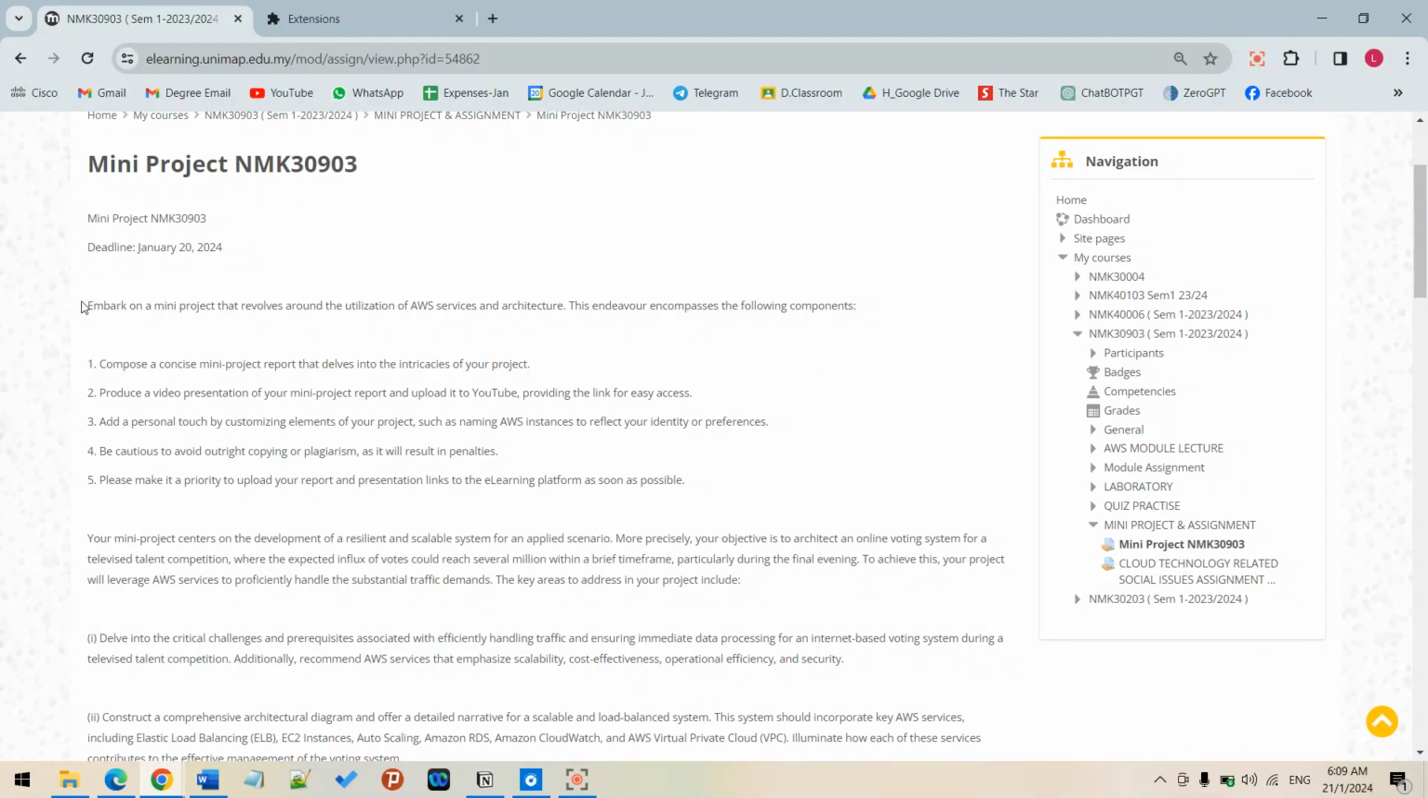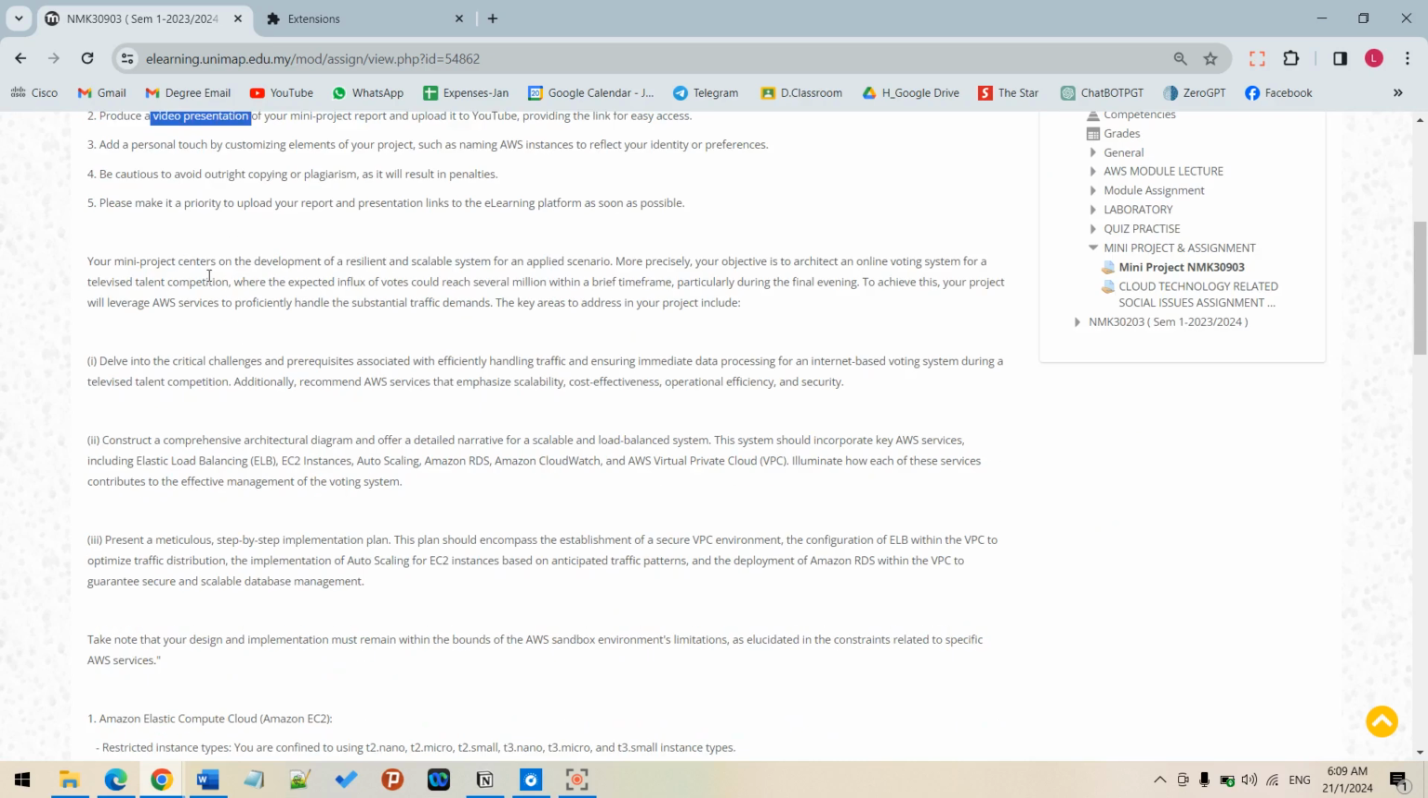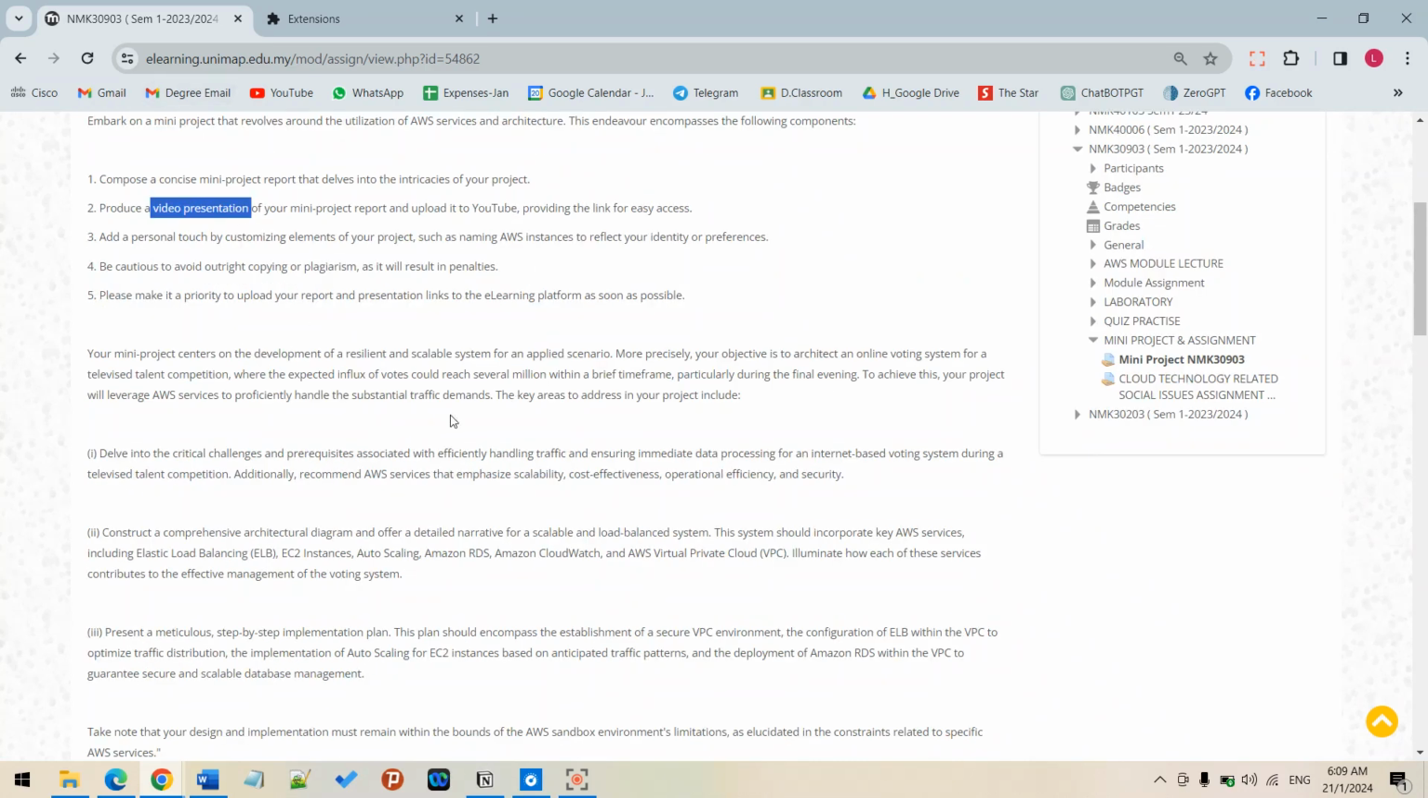For this question, I need to compose a mini project that revolves around the utilization of AWS services and architecture like EC2, VPC, and so on. I need to compose a concise mini project report, which I will show you later, and the video presentation that I'm recording now. This mini project is to develop a resilient and scalable solution for an applied scenario.